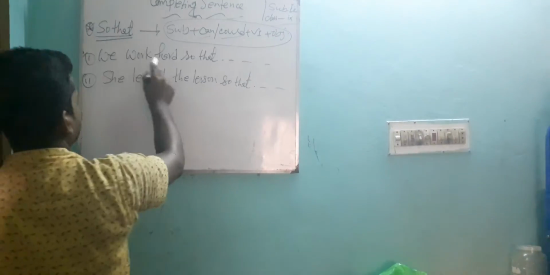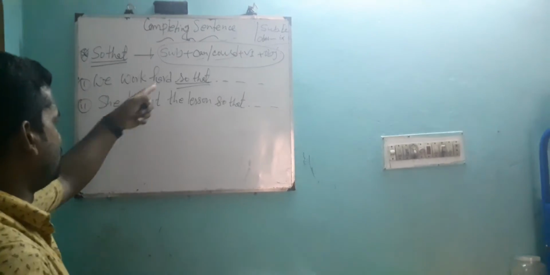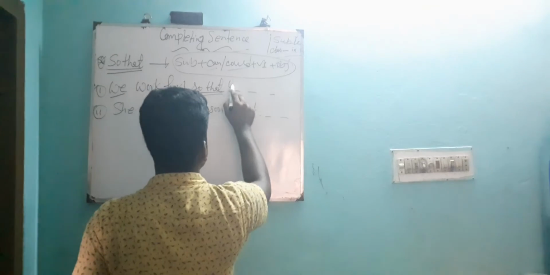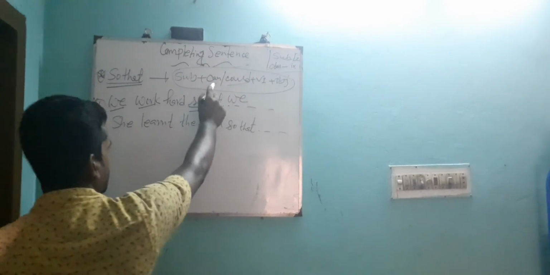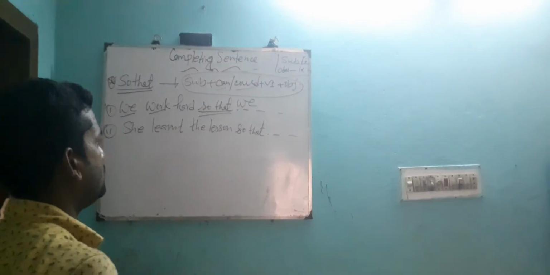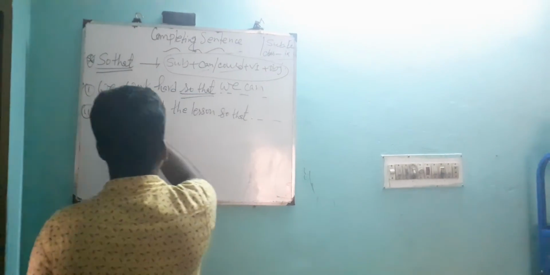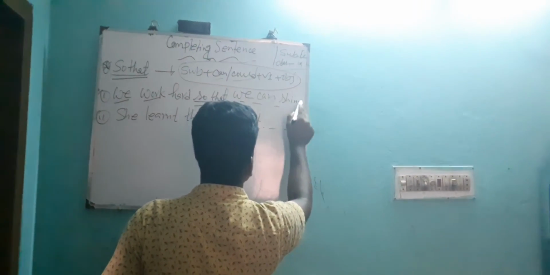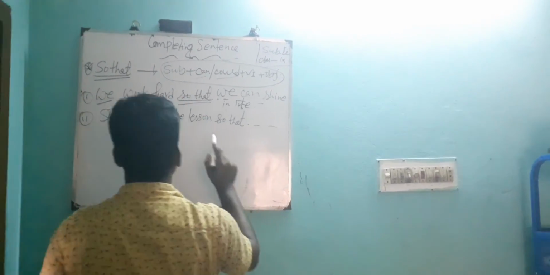We work hard so that. Here is given so that, then we should follow this structure for completing it. Here subject is we. So you write down we. Work means present tense. So can or could, what kind of modal auxiliary should you use here? Can, because this sentence is present tense. So you write down here can. We work hard so that we can shine in life. It is done.